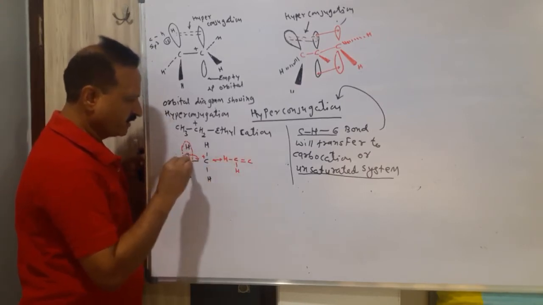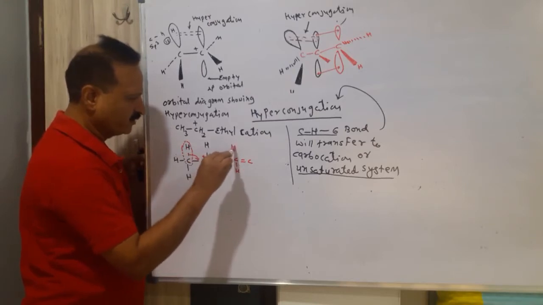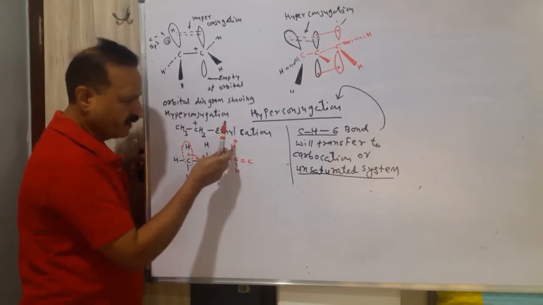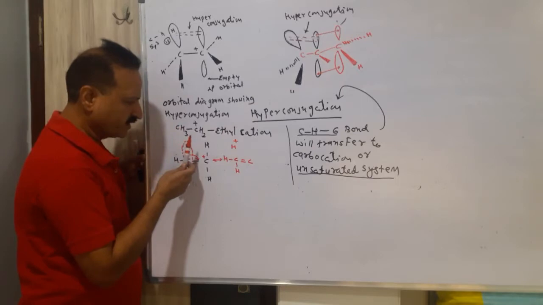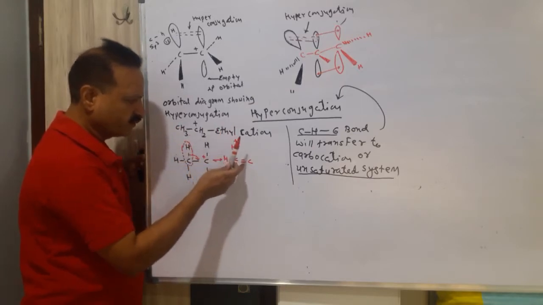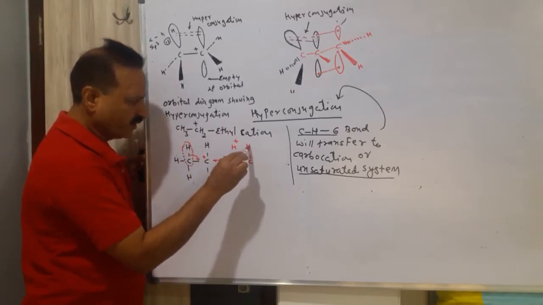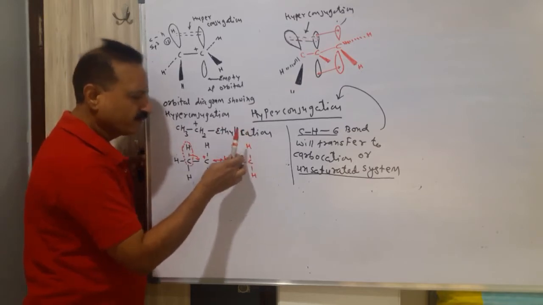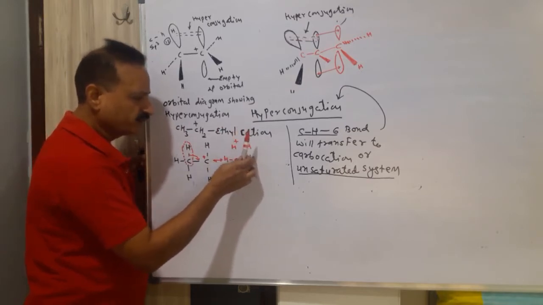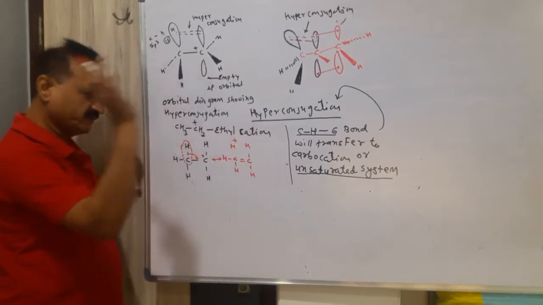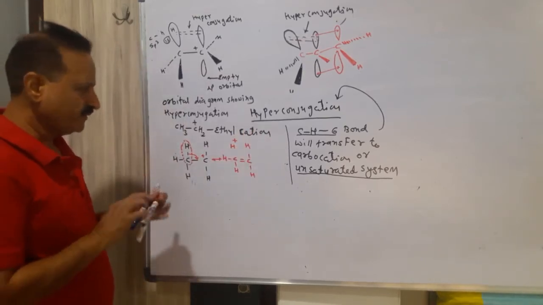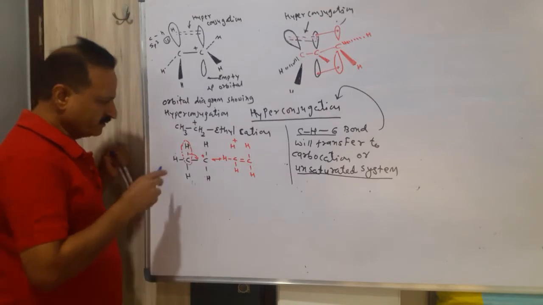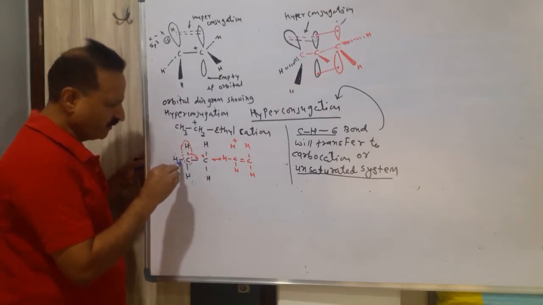This hydrogen has lost the bond, so this hydrogen will become positive. The CH2 stays as it is, and the carbocation will not be plus because the bond is attached over here, so the positive sign is cancelled. Now this CH bond may be transferred over here.